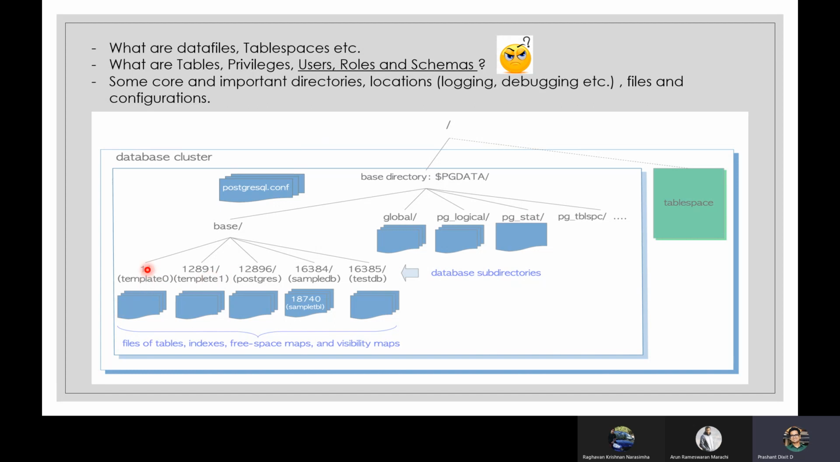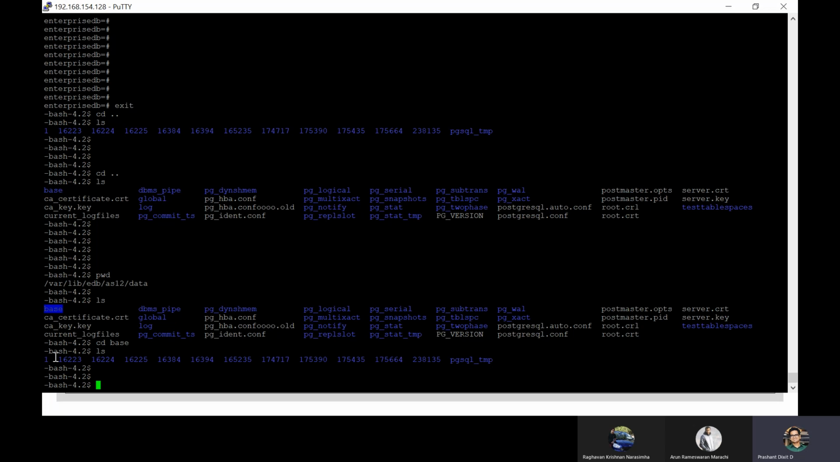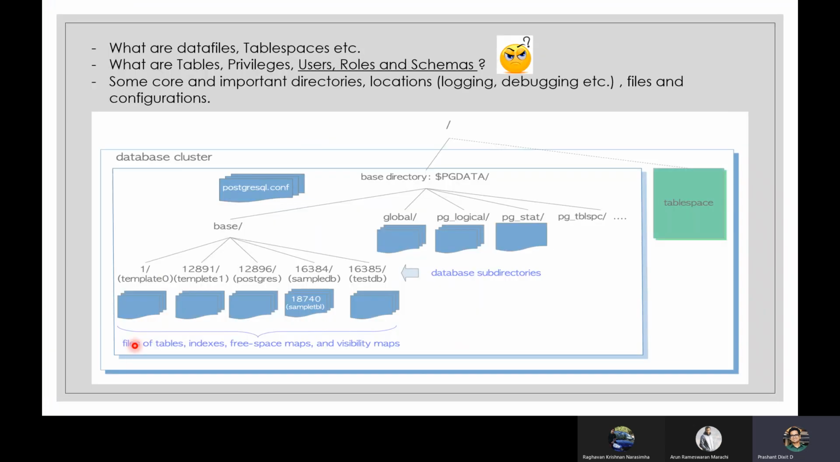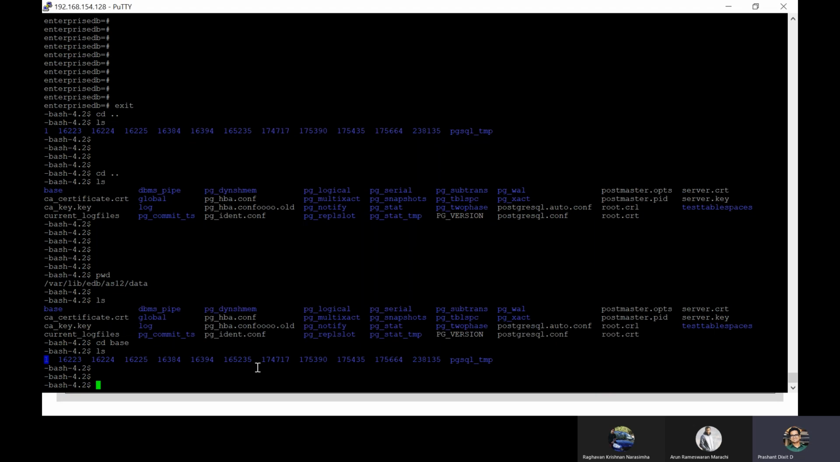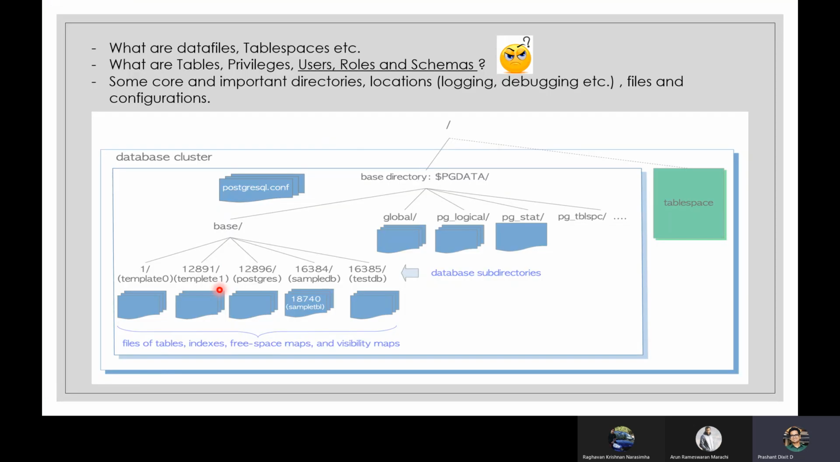If you see, this one always represents template 0. Yes, we have got one. This is for the template 0 database, right? Template 1 is 12891. Where is it? Okay, this is version 12. I think the name has been changed, right? Otherwise, this is an older screenshot.